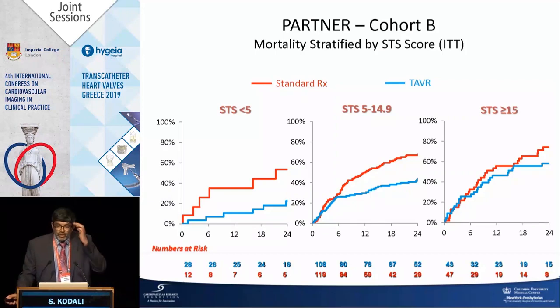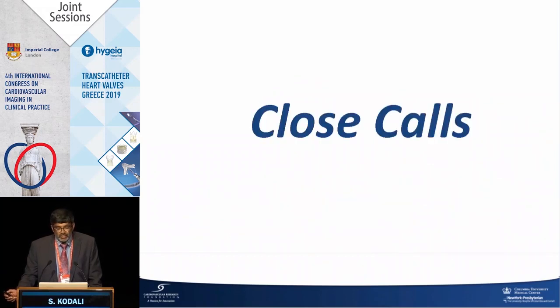And we've seen this in the PARTNER cohort B analysis. When you have an STS above 15, as you see on the right, there's no difference between medical therapy and TAVR. To get an STS above 15, you have a lot of medical comorbidities, right? So in that patient population, you may not get the benefit.